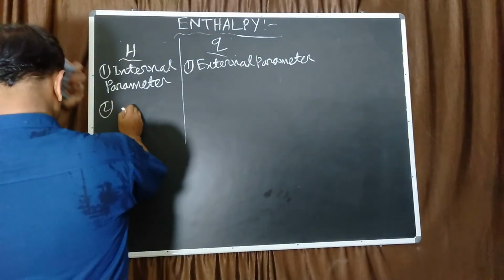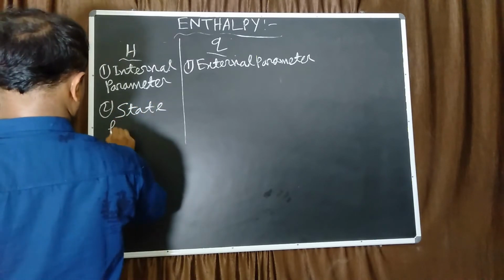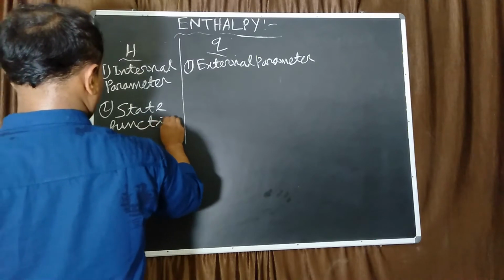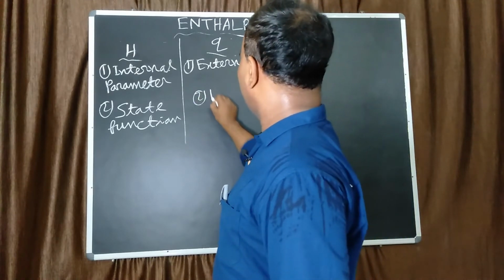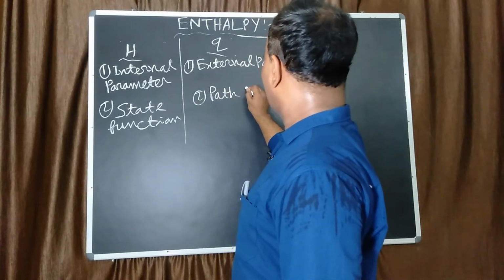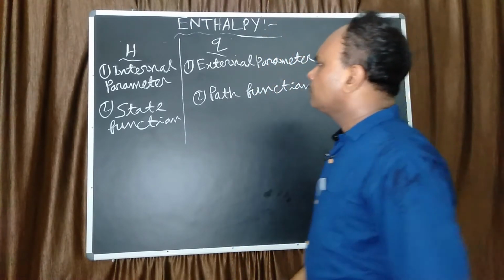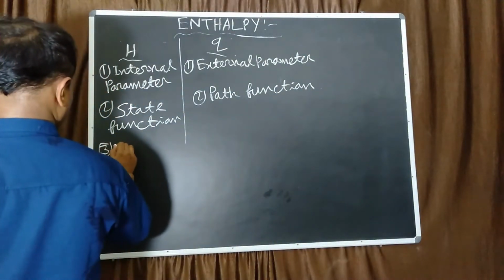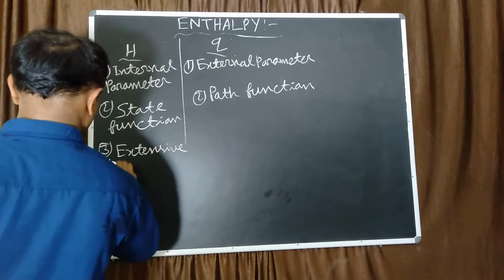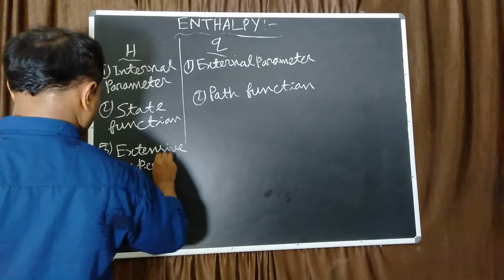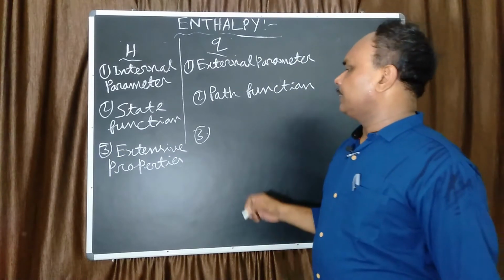Second, enthalpy is a state function, whereas heat content Q is a path function. Third, enthalpy H is an extensive property, whereas Q is an intensive property.